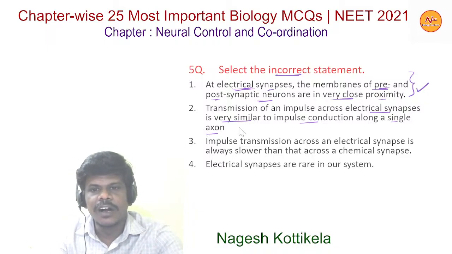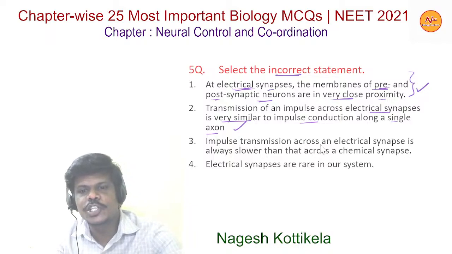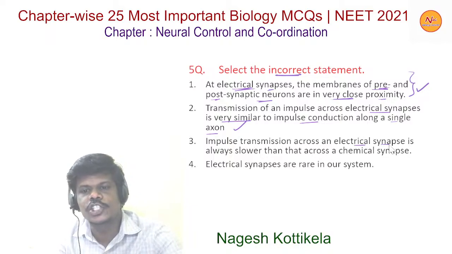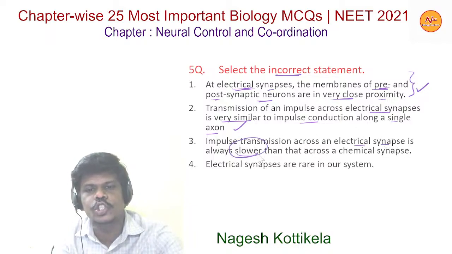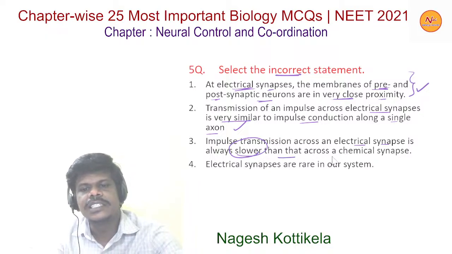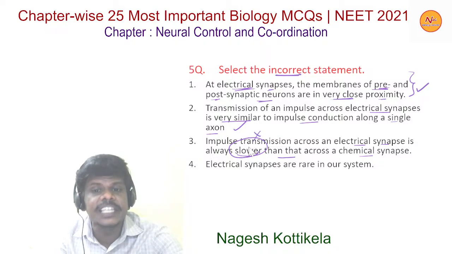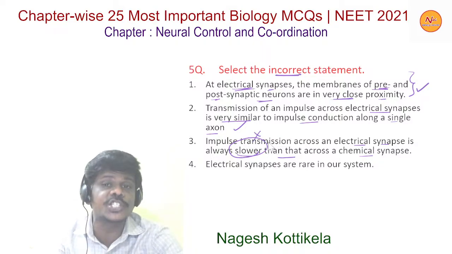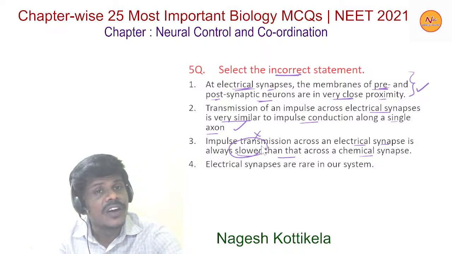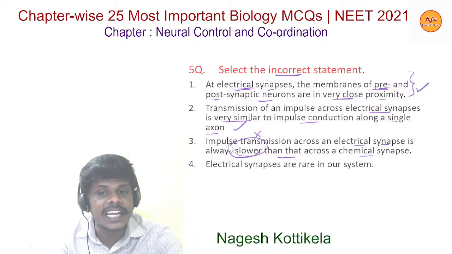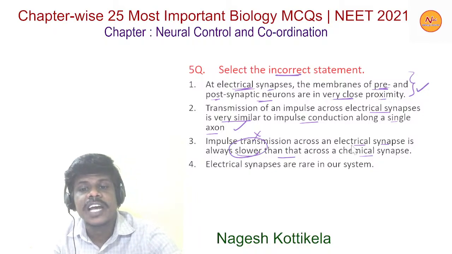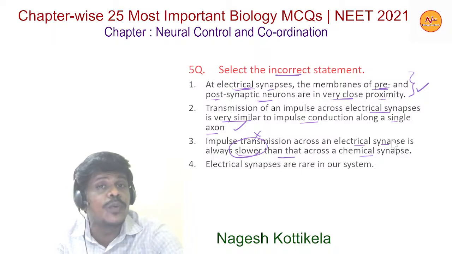Now moving to the third one. Impulse transmission across an electrical synapse is always slower than that across chemical synapses. Here slower is wrong. Actually it is always faster.